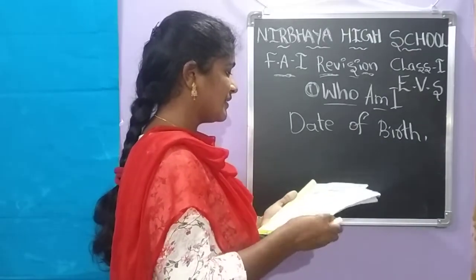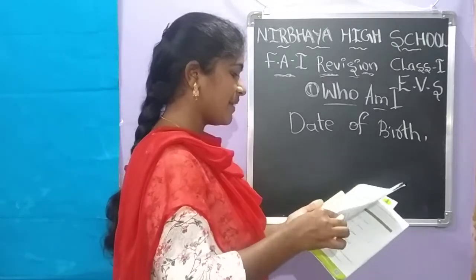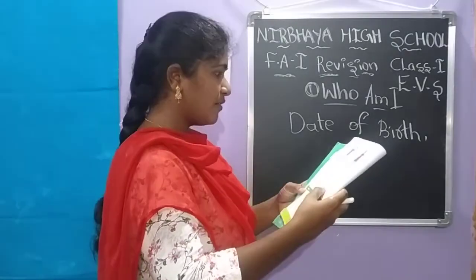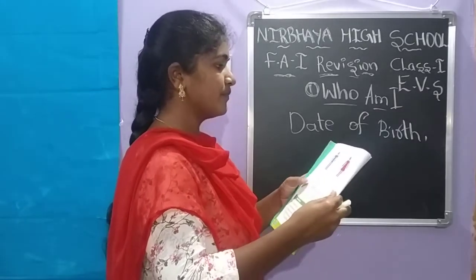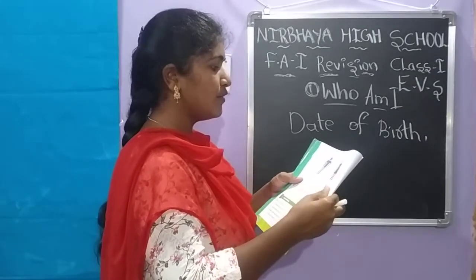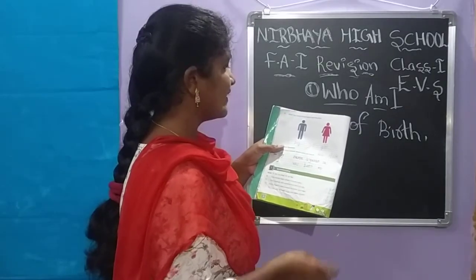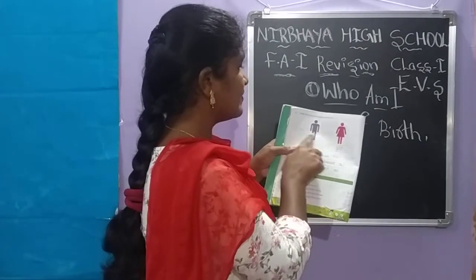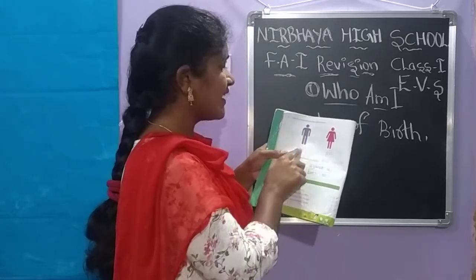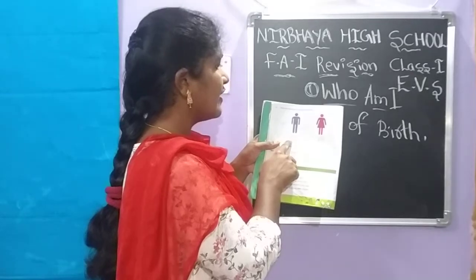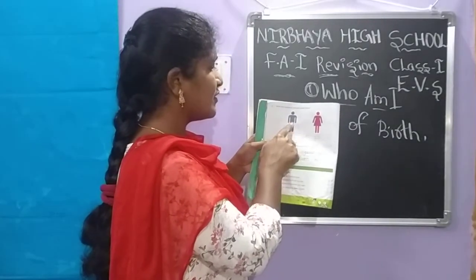Date of birth. Okay. Next one, you see the page number. Turn the page, all of you. Open page number 2. Okay, write the names of the signs given below. You have to observe the picture and write the sign, whether it is a boy or a girl. Observe the dressing also.